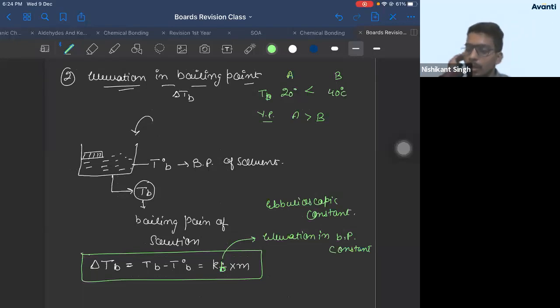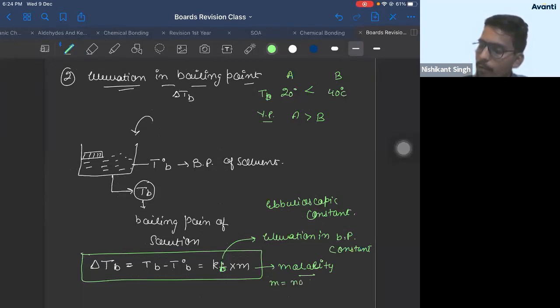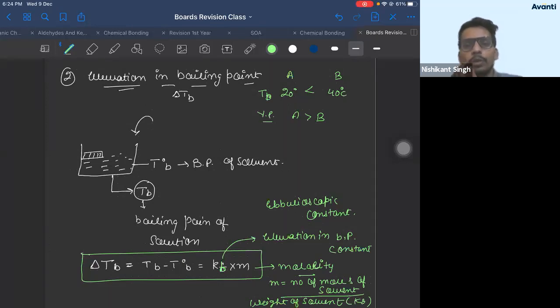Okay. What is M? M is molality. So what is the formula of molality? Molality is number of moles of solute. You know how to find number of moles of solute? Given weight by molar mass. Number of moles of solute divided by weight of solvent in kilogram.